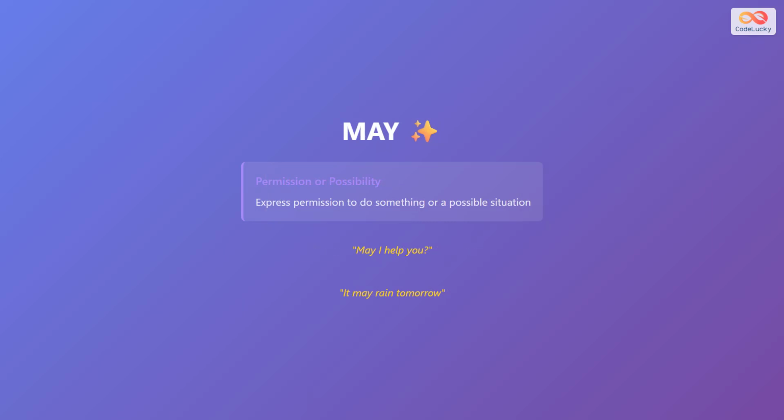May is used to express permission or possibility. It can mean you are allowed to do something. For example, may I help you is a polite way to ask permission. It may rain tomorrow means there is a possibility that rain will occur. May is less common than can, but is more formal when asking for permission.